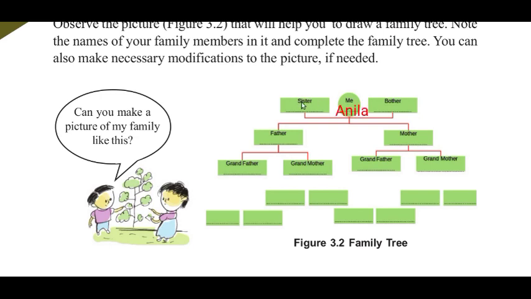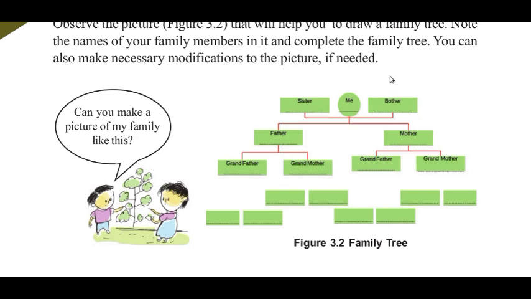Then under the word sister, if you have a sister, you could write your sister's name. If you have a brother, you could write your brother's name. If you have both sister and brother, you could write the names of both. If you have 2 brothers, then you could rename this word sister as brother. So here one brother, here another brother.